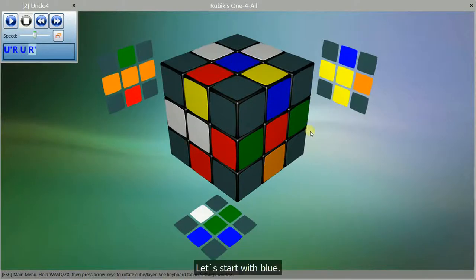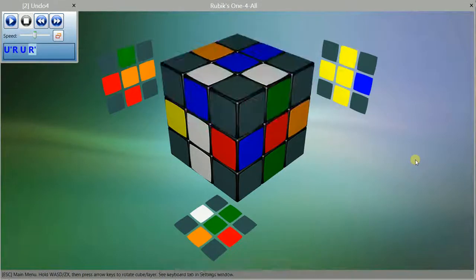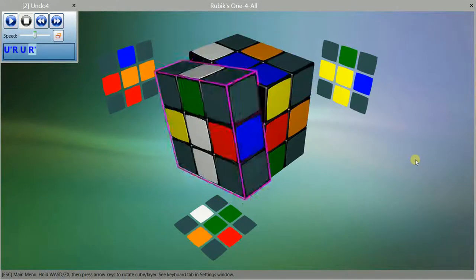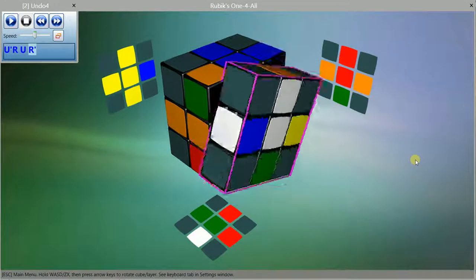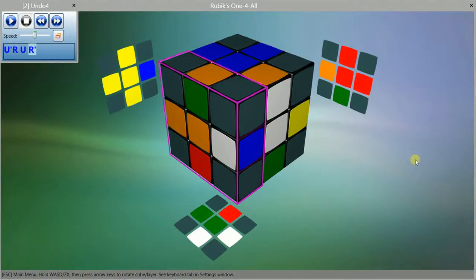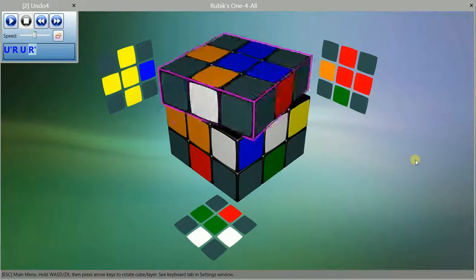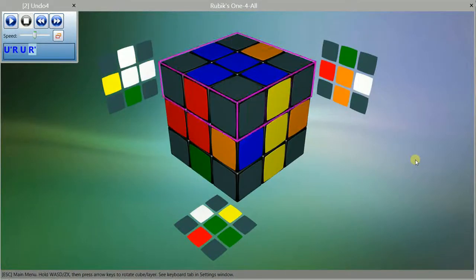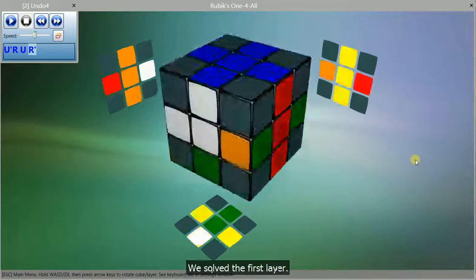Let's start with blue. For first layer, we can use any move. We solved the first layer.